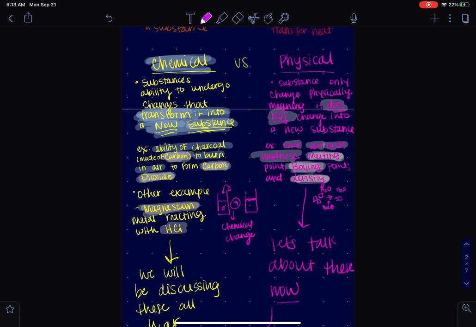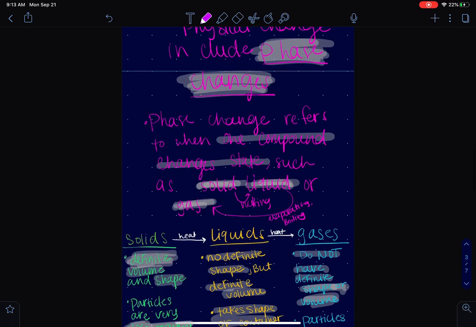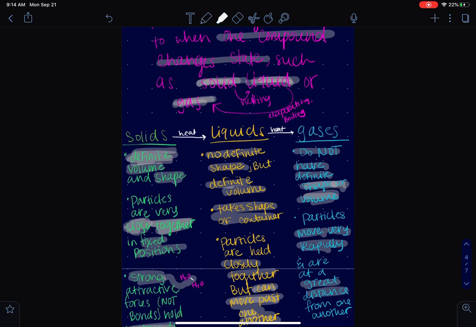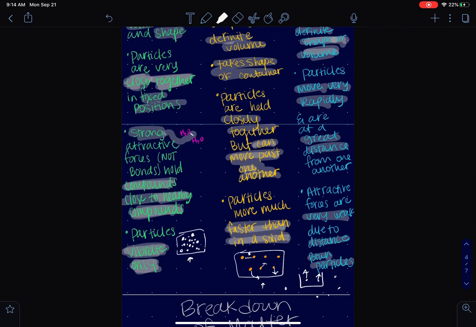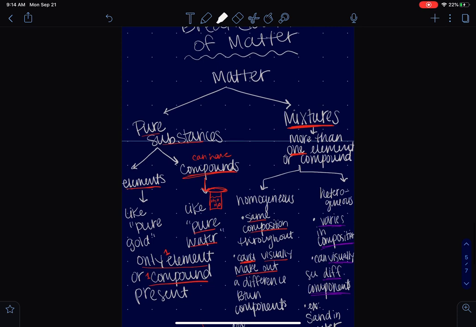Chemical versus physical: with chemical, you're creating a new substance, and with physical, you are not creating a new substance. Physical includes phase changes, which is when you go from one phase to another. We talked about solids, liquids, and gases and what makes them different. And then we broke matter down into either pure or mixture. Those are our different types of matter.